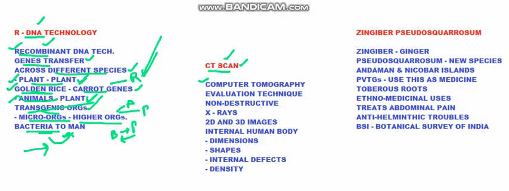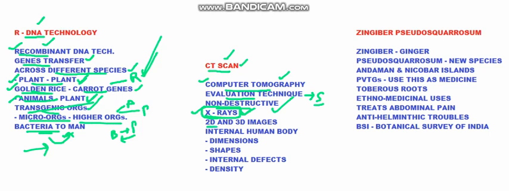The next topic is CT scan, a word which we very often hear. The full form of CT is computer tomography. Computer tomography is an evaluation technique used in medicine. The evaluation technique is simply a scan. This is non-destructive, as we are not intruding into or invading the body. This is a non-destructive scan that is done by X-rays. The basic thing that CT scan uses is X-ray machinery, or X-rays simply.